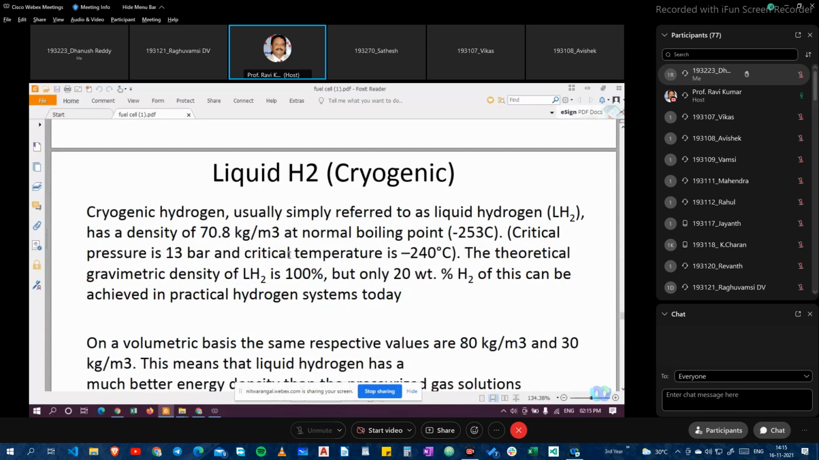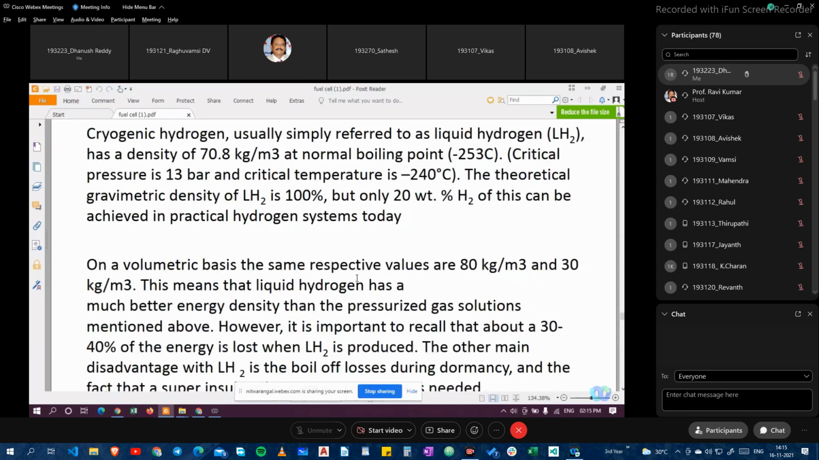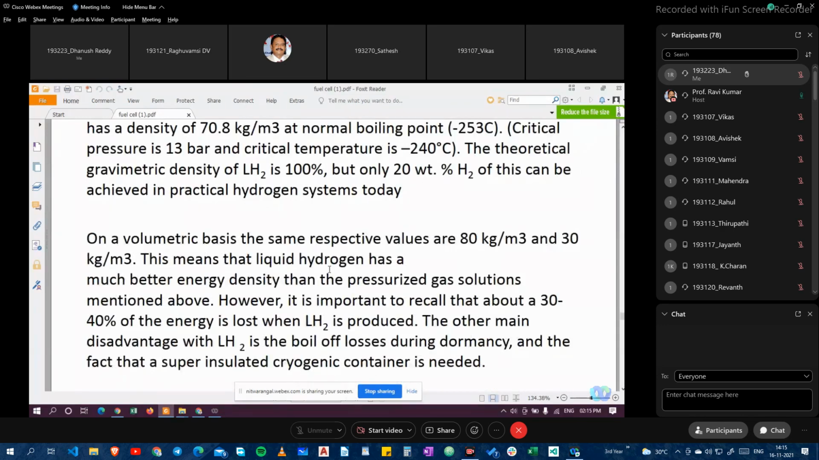The theoretical gravimetric density of LH2 is 100%, but only 20% by weight of H2 can be achieved in a practical hydrogen system today. On a volumetric basis, the respective values are 80 kg per cubic meter and 30 kg per cubic meter. This means that liquid hydrogen has a much better energy density than the pressurized gas solutions.